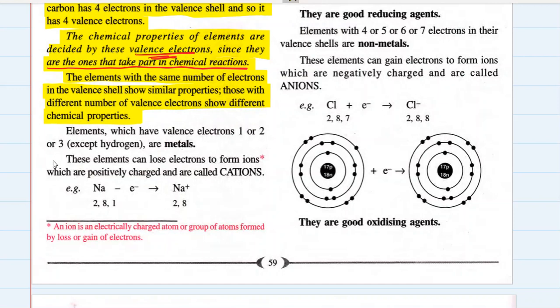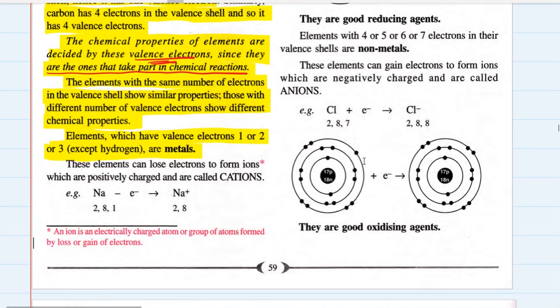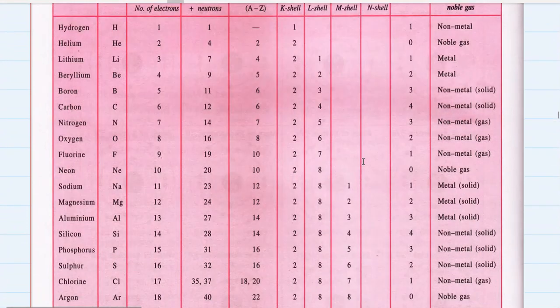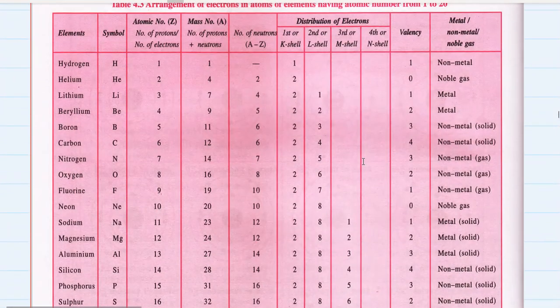Elements which have valence electrons 1, 2, or 3, except hydrogen, are metals. See, hydrogen has one electron in its outermost shell. But except hydrogen, all other elements which have 1, 2, or 3 electrons in their outermost shell, that is 1, 2, or 3 valence electrons, are metals. If you don't believe, let's look at the table and figure out.